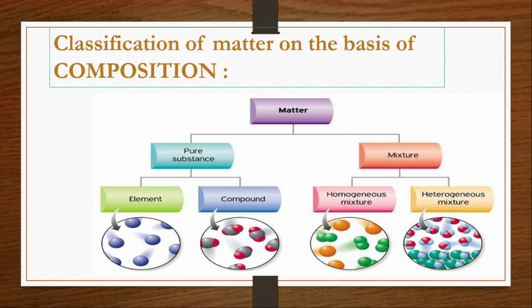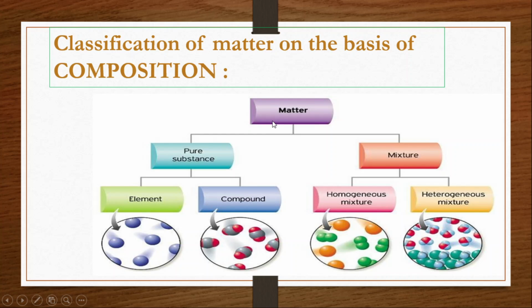So we shall see that one. Matter is being classified into pure substance and mixture. The pure substance, once again, is classified into element and compound. Mixture is being classified as homogeneous mixture and heterogeneous mixture.